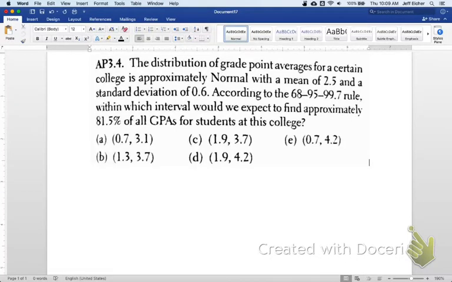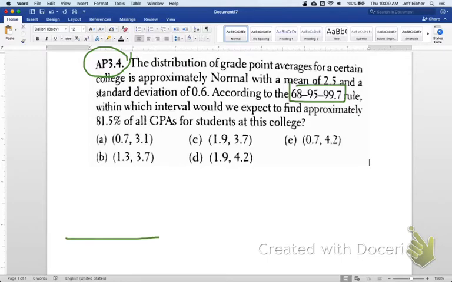Welcome back, AP Stats students, looking at cumulative practice test number 3, question 4, AP 3.4. It says the distribution of GPA for a certain college is approximately normal with a mean of 2.5 and a standard deviation of 0.6. According to the 68, 95, 99.7 rule, within which interval would we expect to find approximately 81.5% of all GPAs?